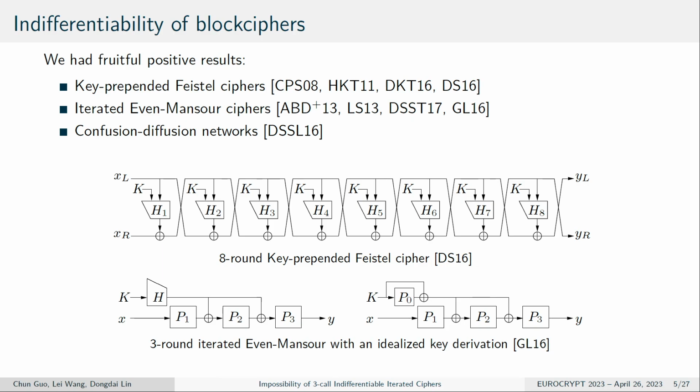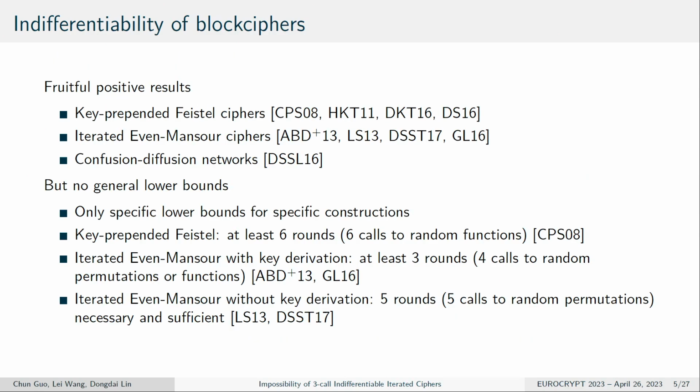Until now, we have very fruitful positive results, mostly for block ciphers like the Feistel cipher, the iterated Even-Mansour cipher, and also diffusion networks. But we don't have general lower bounds. We only have lower bounds for specific constructions, like the key-prepended Feistel cipher, or iterated Even-Mansour with key derivation, or iterated Even-Mansour without key derivation.